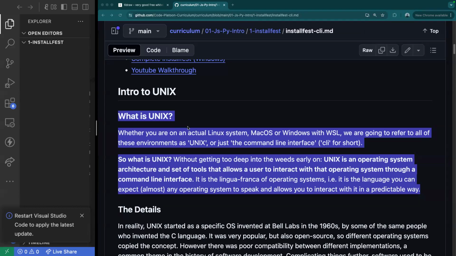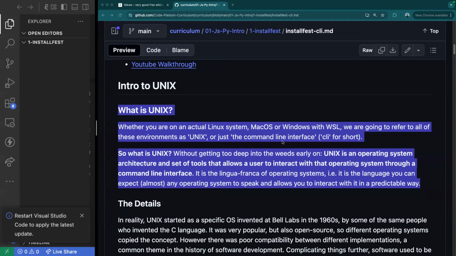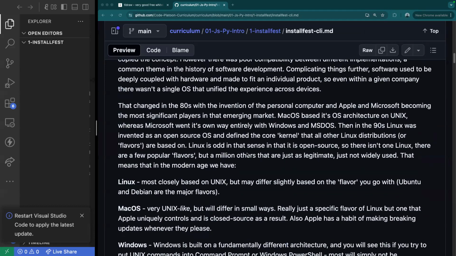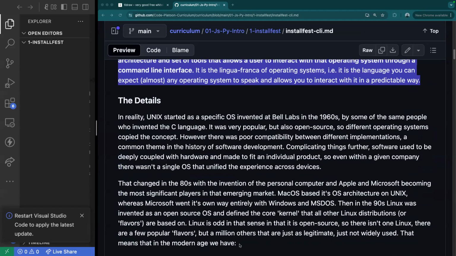Awesome. Thank you so much. So there you go. That's Unix. We'll break that down in more detail shortly. Let's go ahead and break down everything else first, and then we'll come back to it. Can somebody read through the details of Unix here?